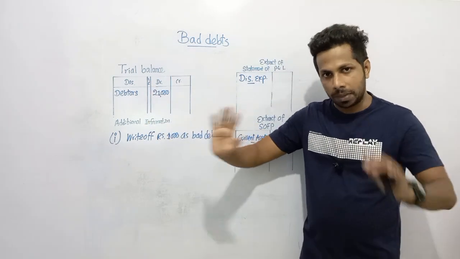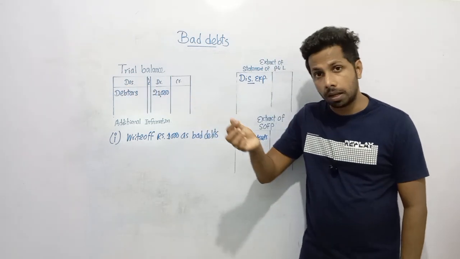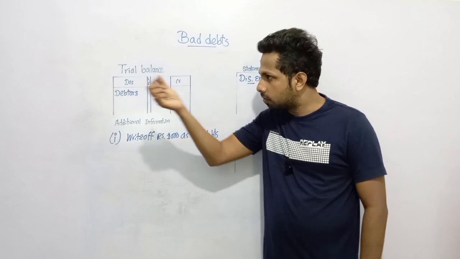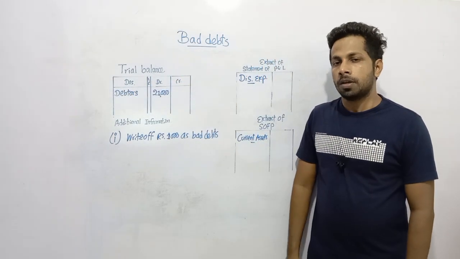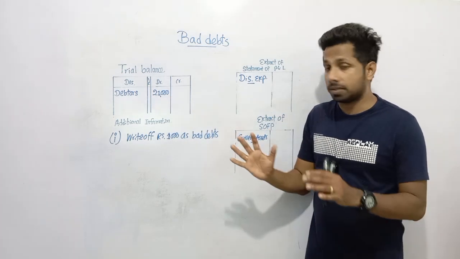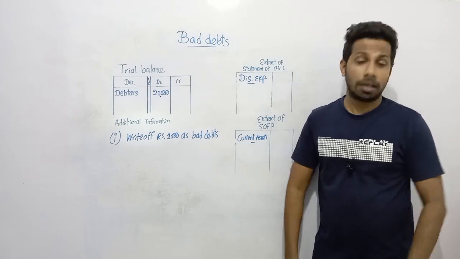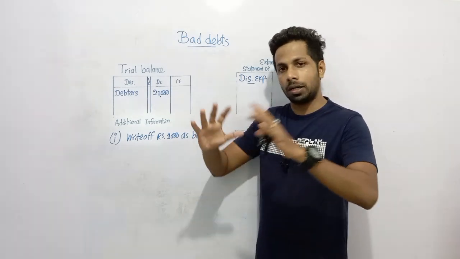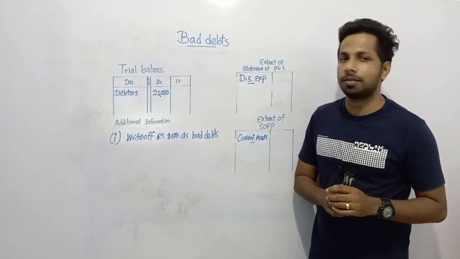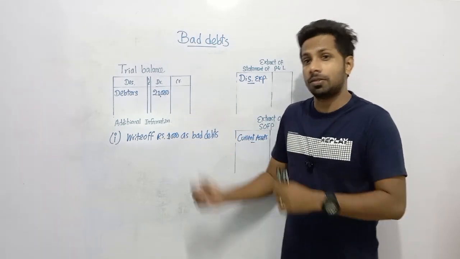So, dear children, as a result of selling goods on credit, what can you see? You can see receivable amount of cash. Because of selling goods on credit, now you can see receivable amount of cash. Out of the total receivable, if the business cannot recover a certain amount, we need to recognize it as bad debts. So no point in recognizing irrecoverable amount still as debtor receivables.